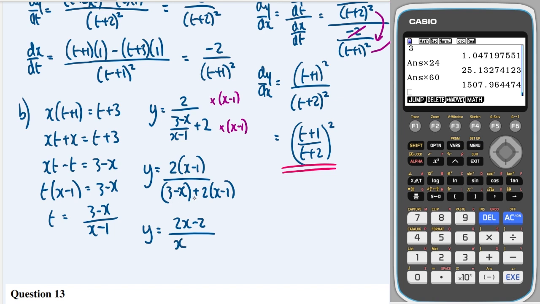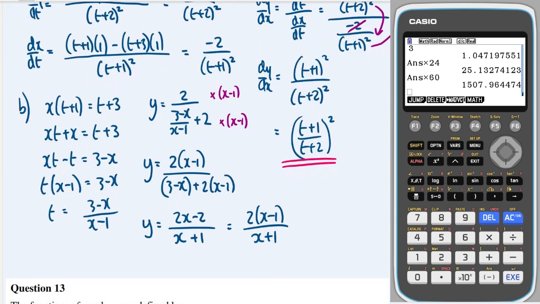We're going to have a 3 plus, or 3 minus 2, so that's just plus 1. And then we can take out a factor of 2, like so, and I think that is what we require. Yes, it is. Marvellous.